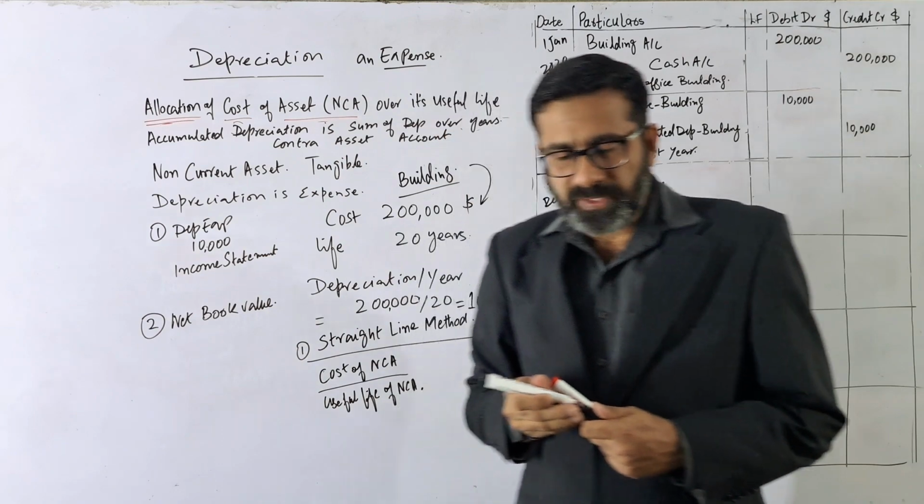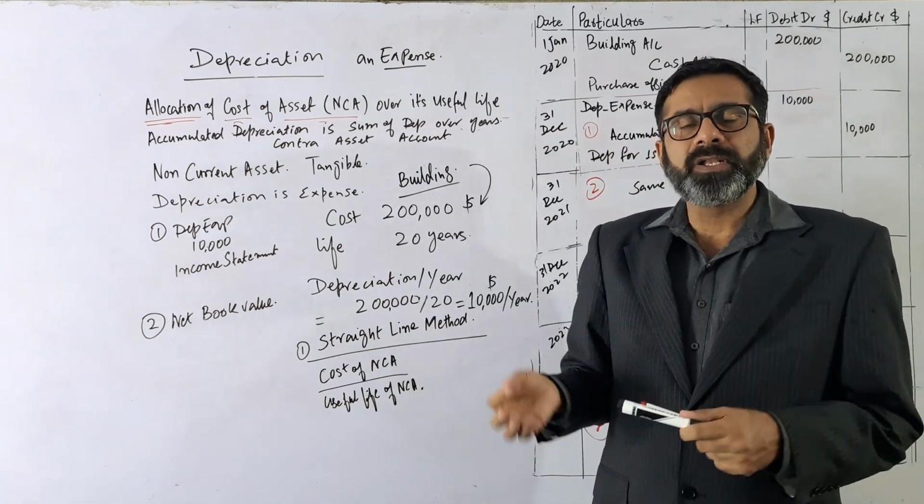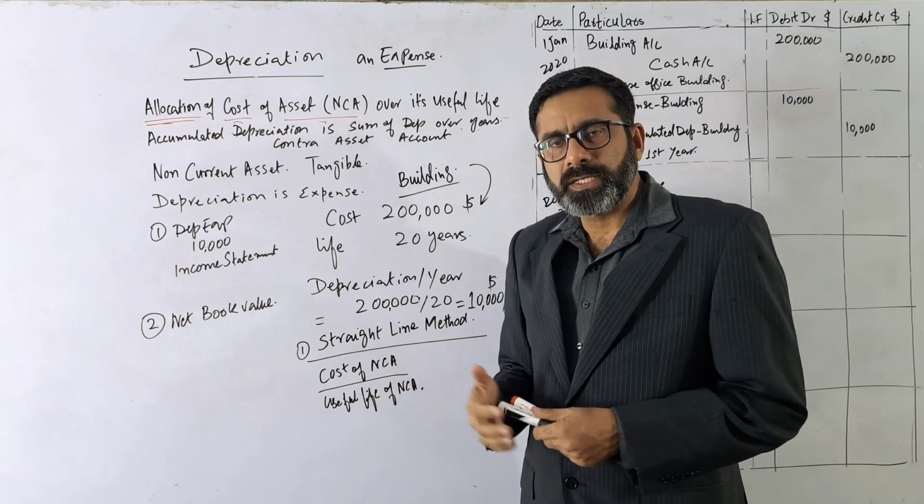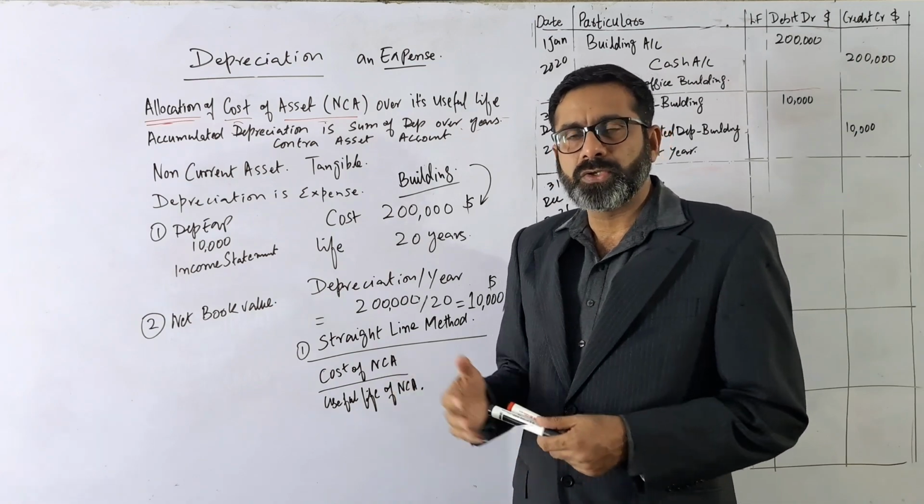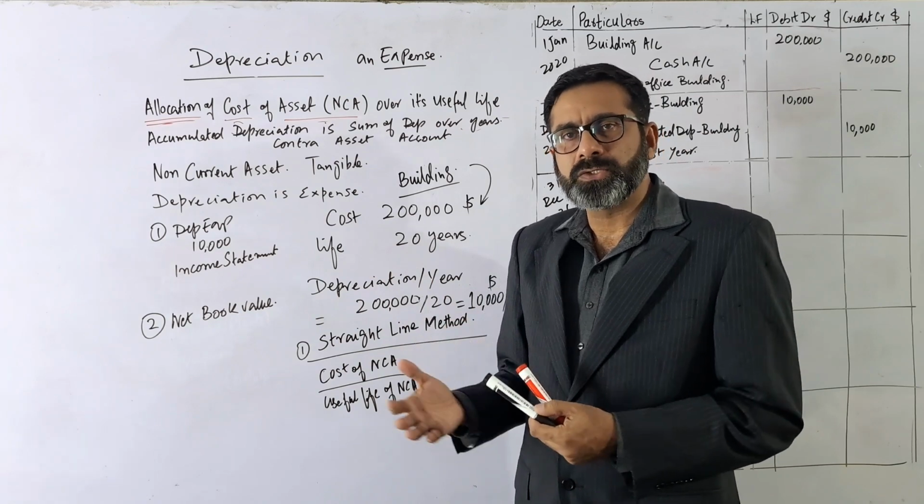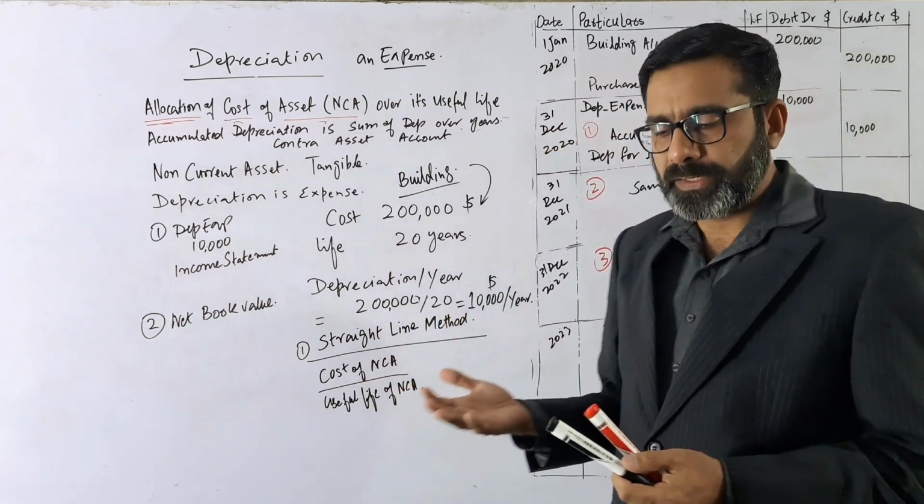Now, what is the meaning of the net book value? After 1 year, the cost of the asset is 200,000. It is depreciated for 10,000. So it means the book value reduced by 10,000. So the book value will be 190,000.